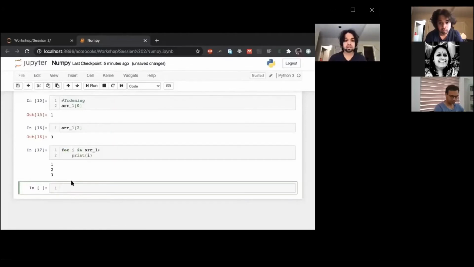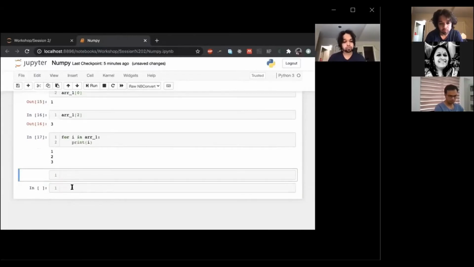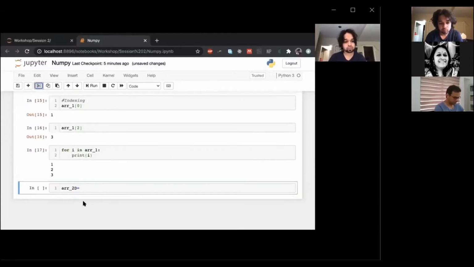Now, moving on to two-dimensional arrays. So this is my array 2D, defining it to be [1, 1], [2, 1], [3, 2]. Don't forget to put the commas in between each of these elements and then put it all in a NumPy array constructor.